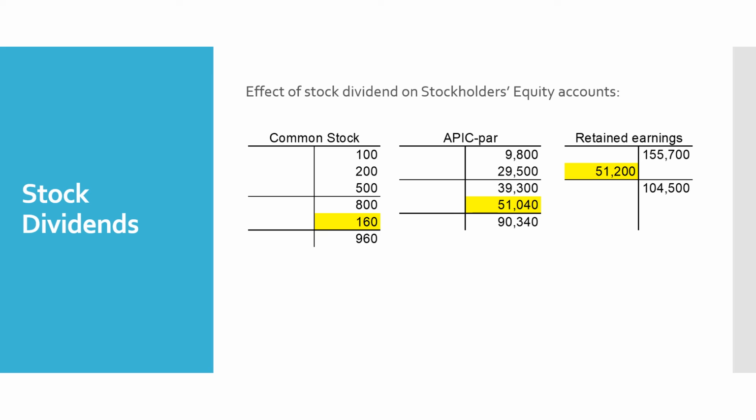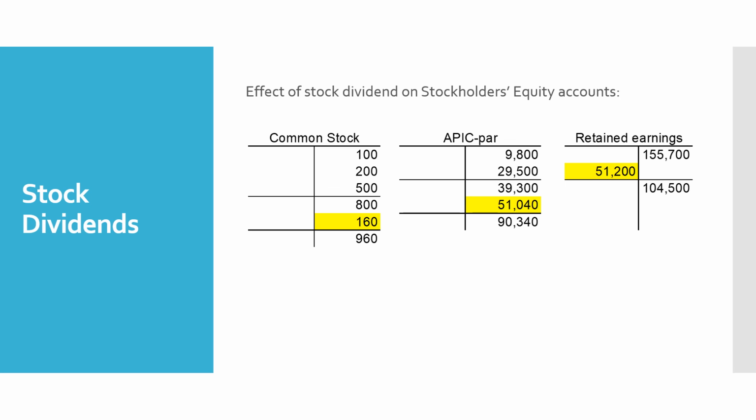So let's take a look at the effect of the stock dividend on our stockholders' equity accounts. Prior to the dividend, common stock had a balance of $800. Additional paid-in capital in excess of par had a credit balance of $39.3, and our retained earnings account had a balance of $155,700.